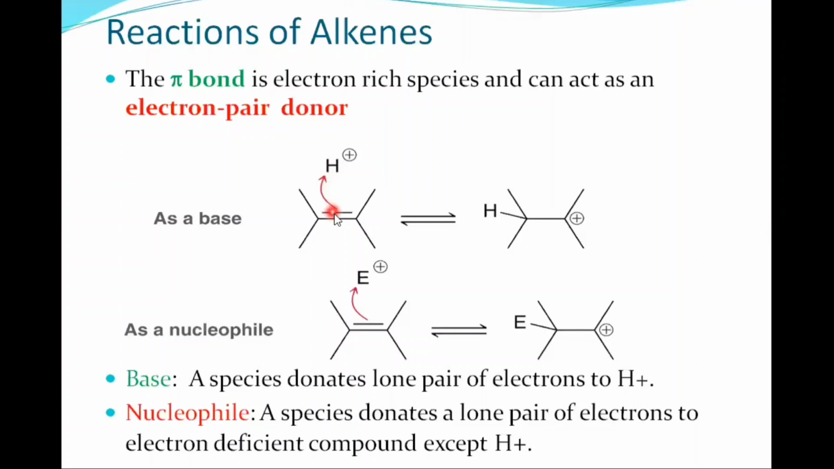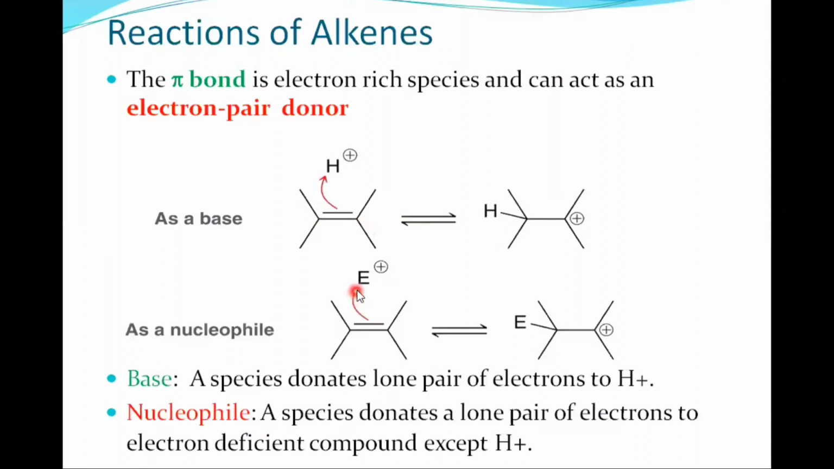When this alkene donates its pi bond to an electron-deficient species, which here is a proton, then it is acting as a base, and as a result a tertiary carbocation is formed. This pi bond can also donate its electrons to an electrophile, and thus it is acting as a nucleophile, and as a result a tertiary carbocation is formed.